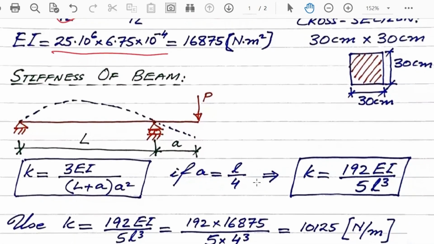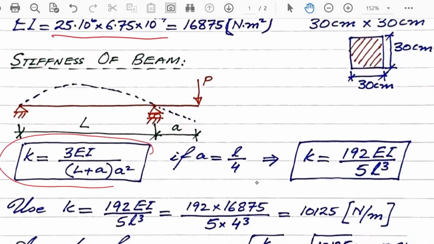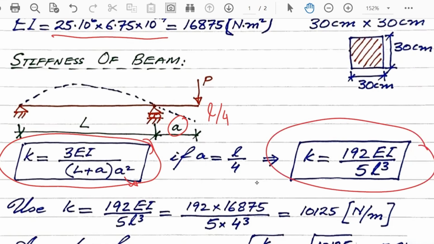Because this is a beam with overhang, the generalized formula for stiffness is this one. But because this A is L over 4, we can put this L over 4 in A, and that will lead to this generalized formula. If A is not equal to L over 4, then don't use this formula.